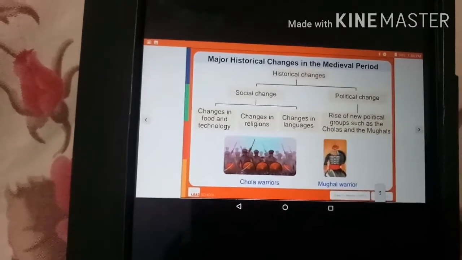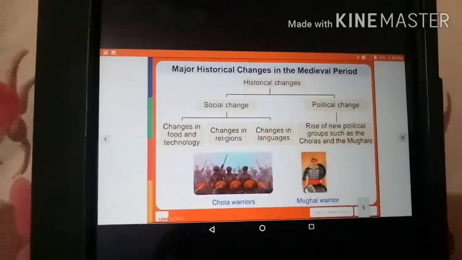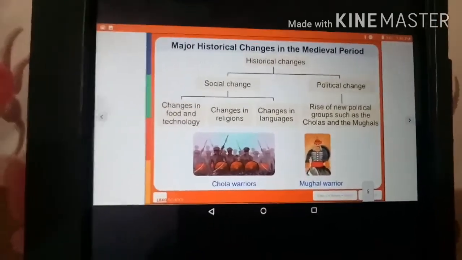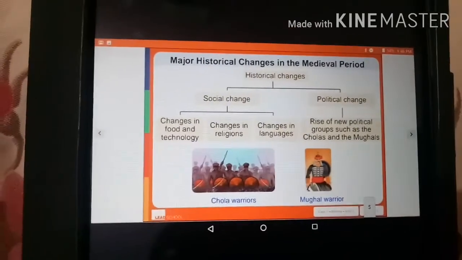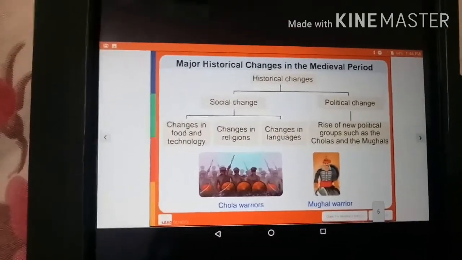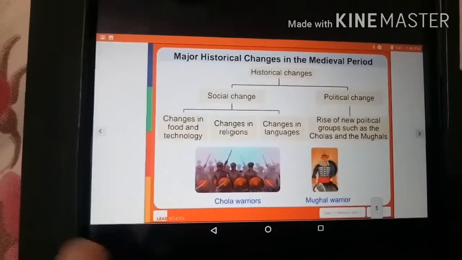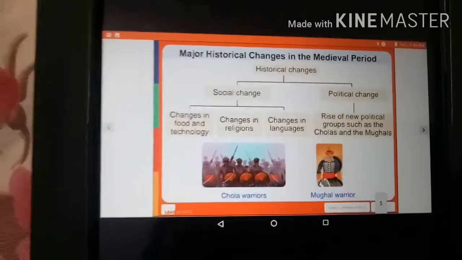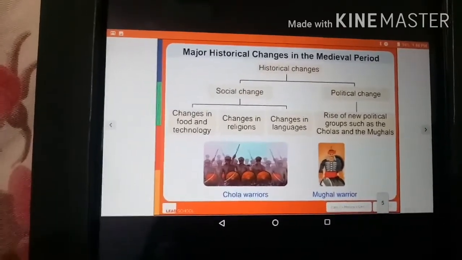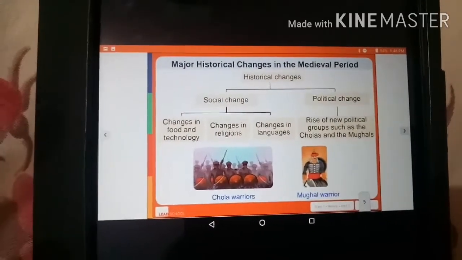Earlier we used to eat jowar and bajra more, but today we are mostly dependent on rice and wheat. So how did this happen? This was not a change of only one day, it took several years. So these were the changes in food. Then comes changes in religions: how people used to worship earlier and how they do today.